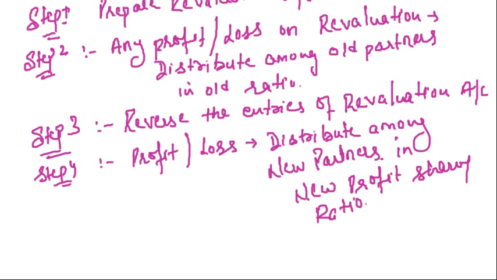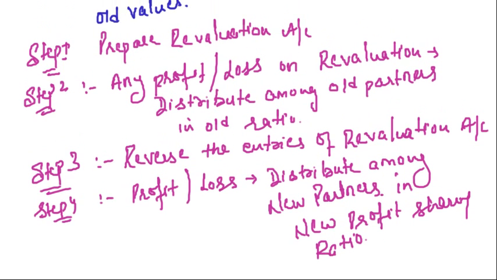Why? Because we have given the credit to the old partner what he deserves. Here, when we get a profit or loss on the revaluation in step 2, we give credit to the old partner. Now, the new partners have decided to keep the old book values in the books. We will not take back that credit from the old partner, because the decision is taken by the new partners, not the old partner.